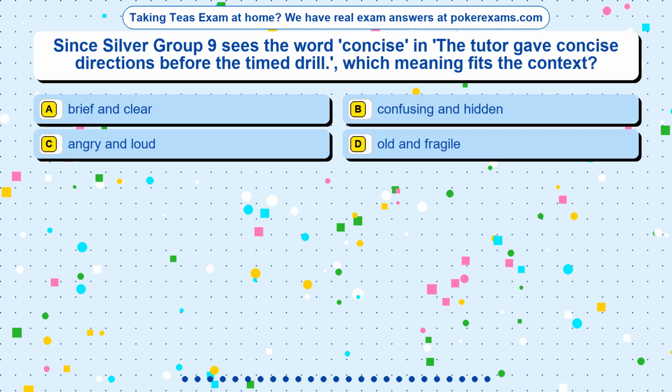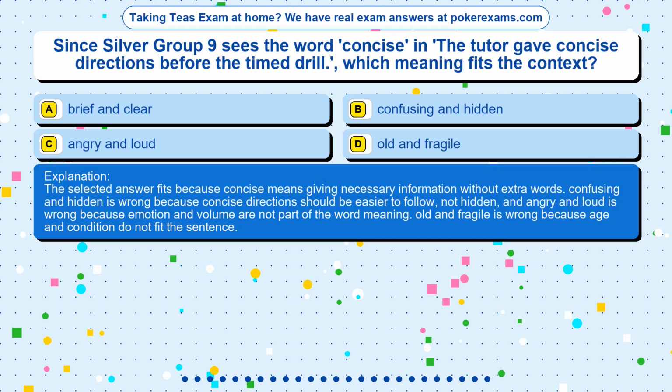The correct answer is option. The selected answer fits because concise means giving necessary information without extra words. Confusing and hidden is wrong because concise directions should be easier to follow, not hidden, and angry and loud is wrong because emotion and volume are not part of the word meaning. Old and fragile is wrong because age and condition do not fit the sentence.